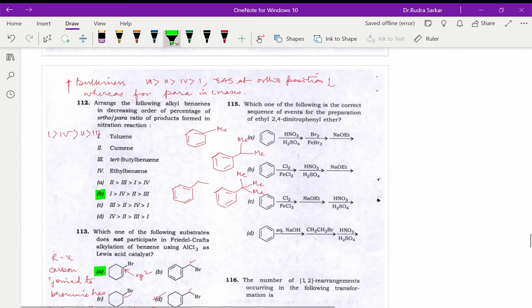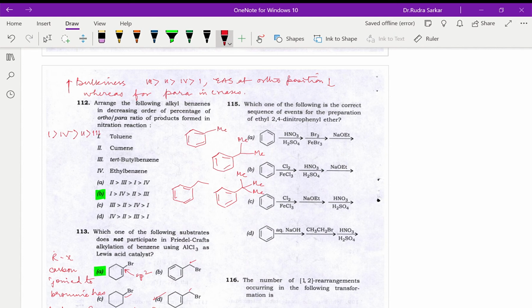Next, which one of the following is the correct sequence of events for the preparation of ethyl 2,4-dinitrophenyl ether? Let's do the reaction, and you will understand what is happening over here.